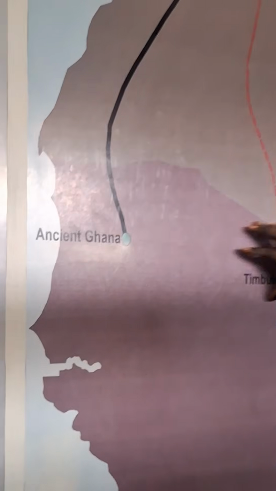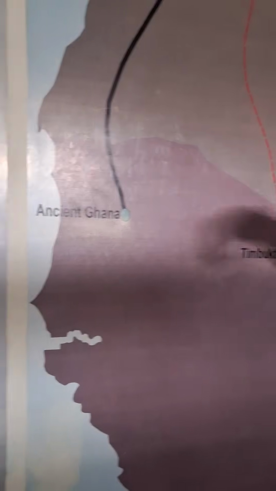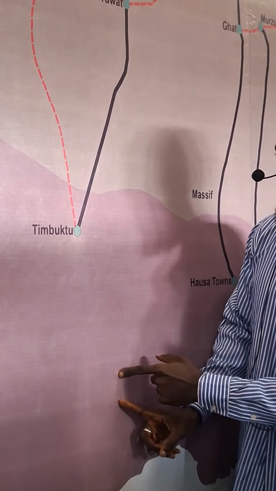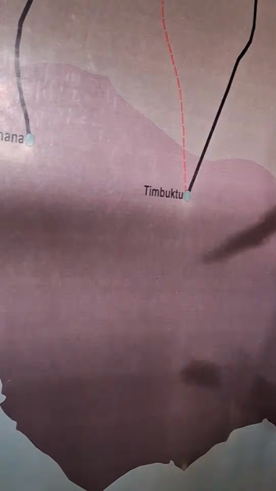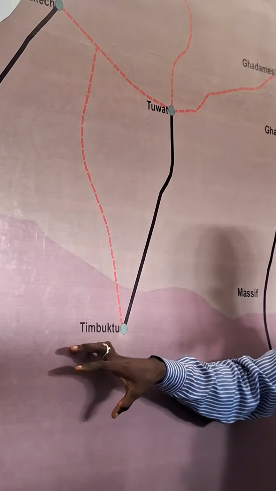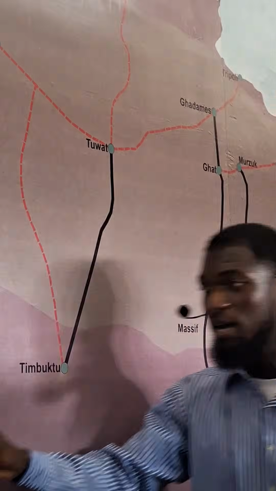Now, the Ghana Empire collapsed and diffused into a new empire called Mali. Ghana as a country now is located here, but we have ancient Ghana here, within the geographical region called the Sahel, between the vast desert area of the Sahara and the forest area of the West African coast. The capital of this Ghana Empire was called Kongbisale.